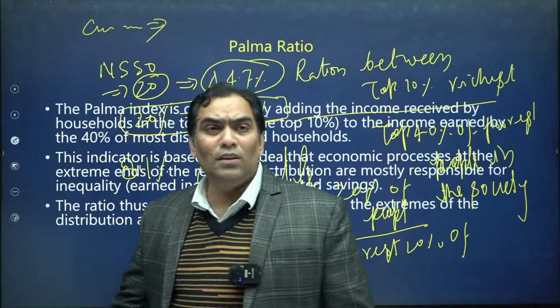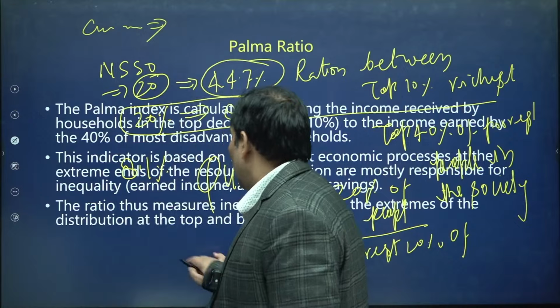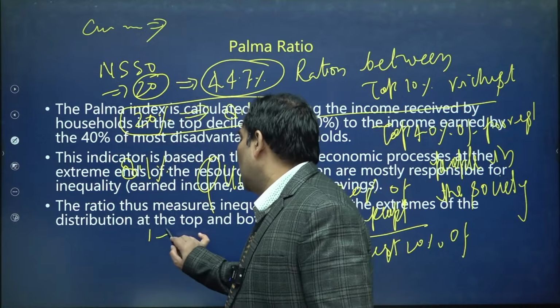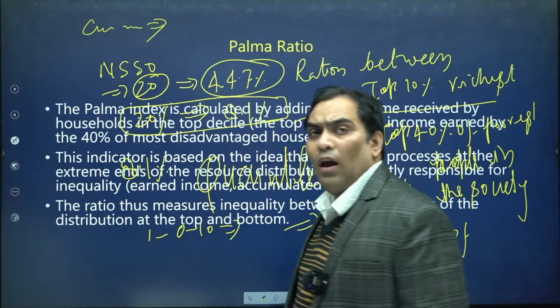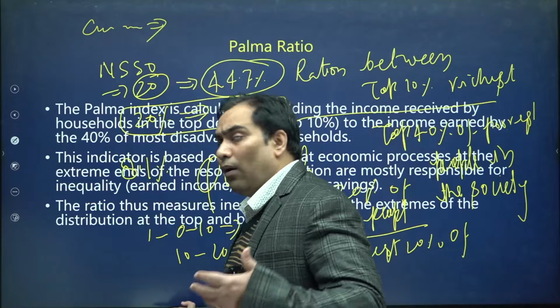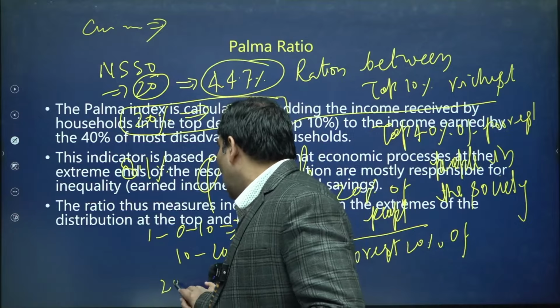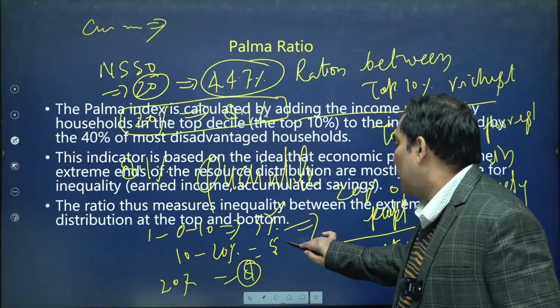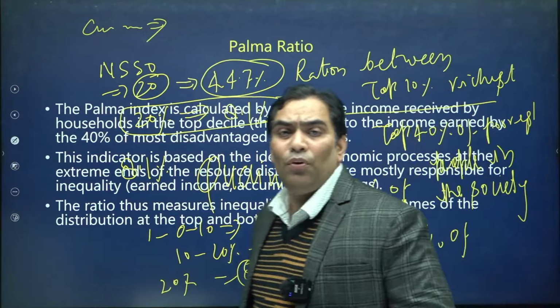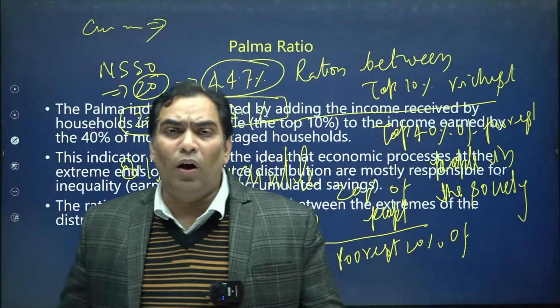What is the meaning of cumulative? Suppose I say that 1 to 10% of people have 3% of the resources and 10 to 20% of people have 8% of the resources. What is going to be the cumulative? That means the income of the first 20% is going to be 8%, so we have to include 3% plus 5%. That is the meaning of cumulative. So what is quantile ratio?